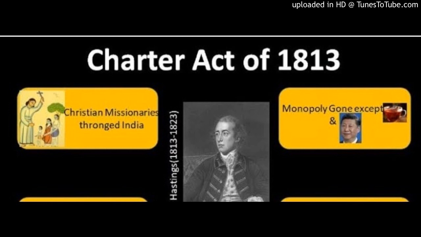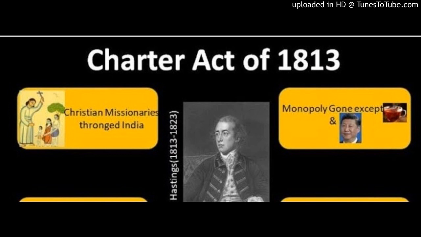So they thought, what should we do now, and they asked the British Parliament to bring a legislation called the Act of 1813, so that they could get space in India and in other places to carry out their business. As you know, before this 1813, the East India Company was enjoying the monopoly in terms of carrying out its business related activities.